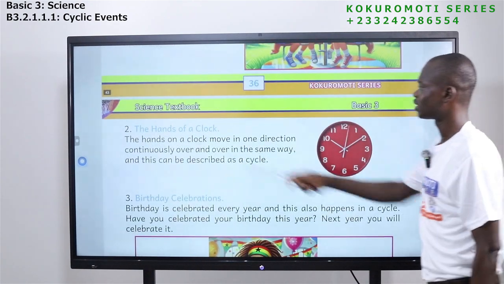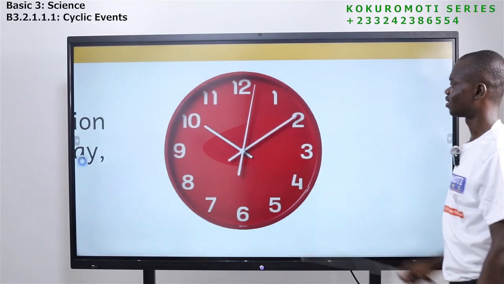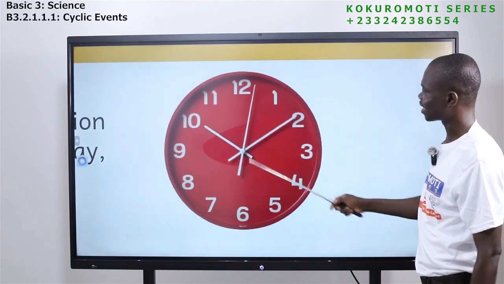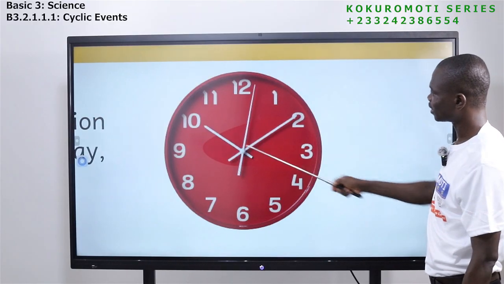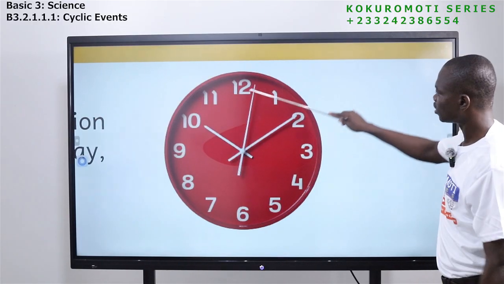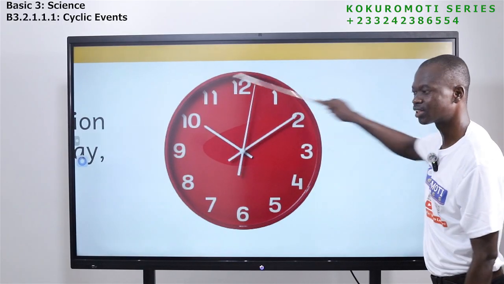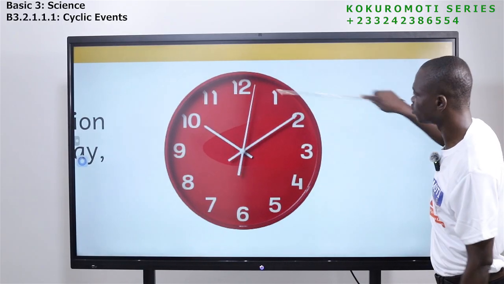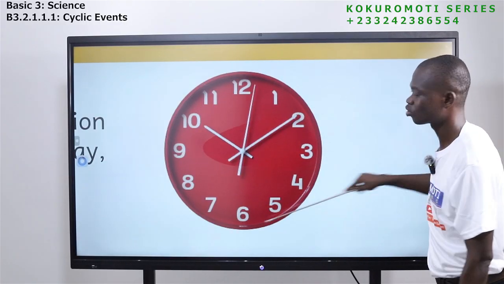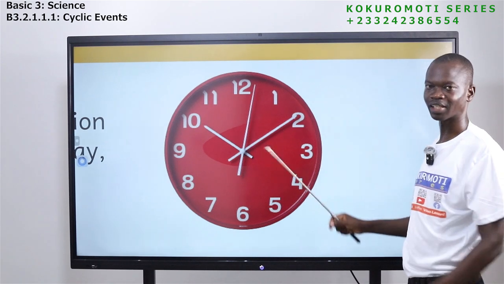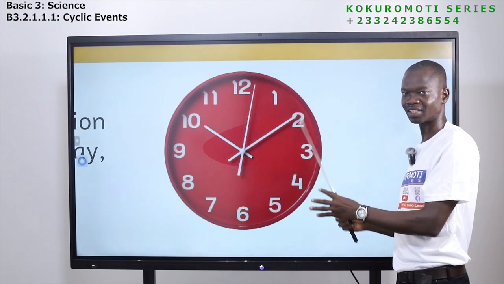The next one is what? The hands of a clock. This is a clock. These are the hands. This is the second, this is the minute, and this is the hour. They all move in one direction continuously. There is no way it will move like this, stop and come back. No, because it moves in the same direction continuously. We describe this as what? It moves in a cyclic what? Manner.